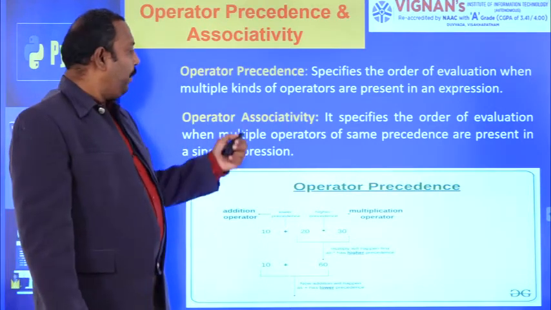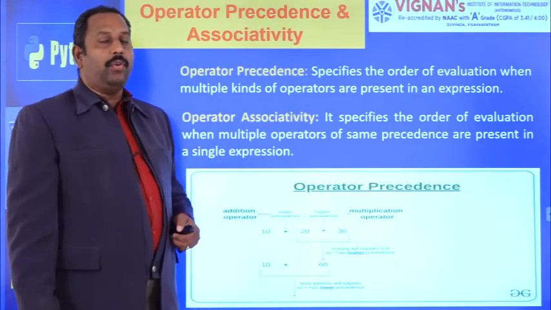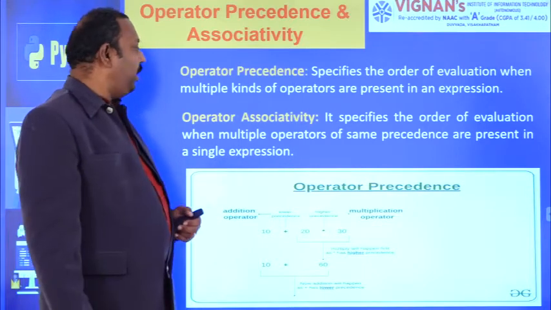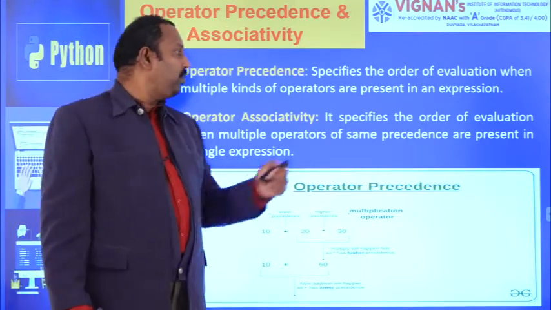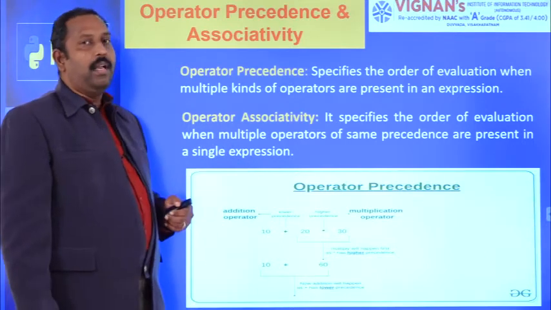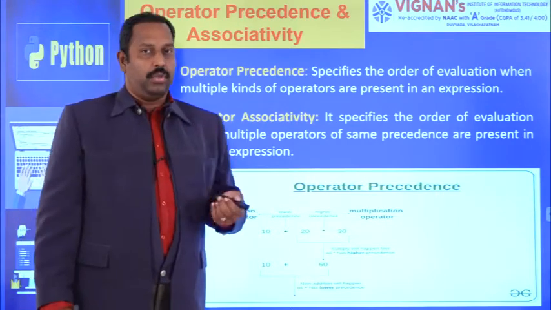If the priority of operators is the same, then which operator to execute first will be decided by using operator associativity. It specifies the order of evaluation when multiple operators having the same precedence are present in a single expression. Then we have to check for associativity.